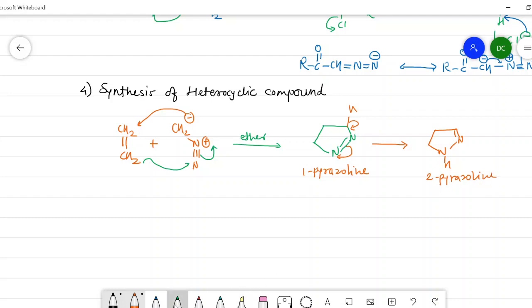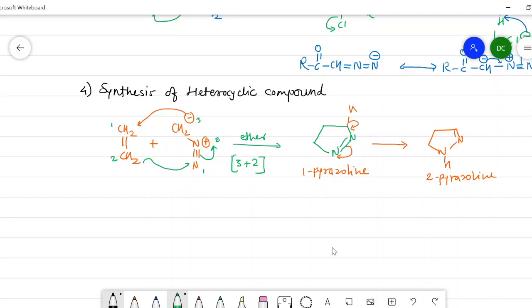Now look at the reaction here. It is first carbon, second carbon, then first, second, and third. If I number from this, therefore it is a 3+2 cycloaddition reaction in which diazomethane reacts with alkene, that is ethene, and gives a pyrazoline or 2-pyrazoline.